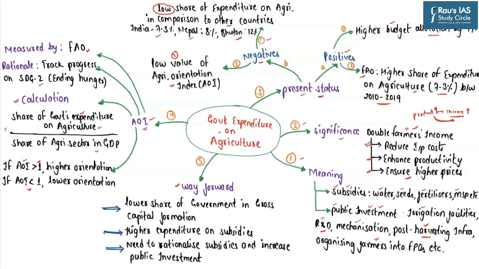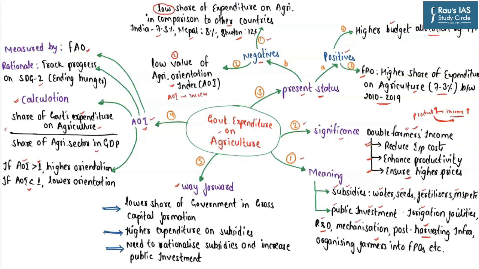So it is quite good if the index of a particular country is more than 1, which means that the government is spending more on the agriculture sector in relation to its contribution to the GDP. Now, as far as India is concerned, this particular article has highlighted that the overall Agricultural Orientation Index for India has been steadily increasing.